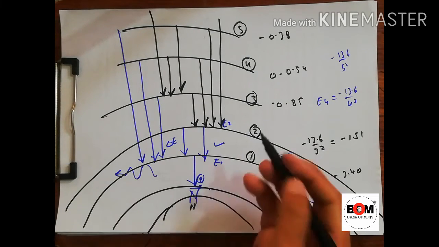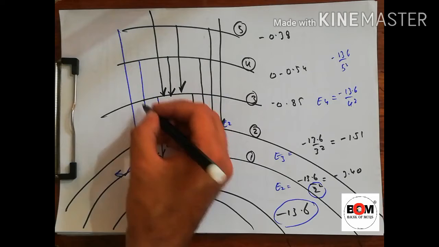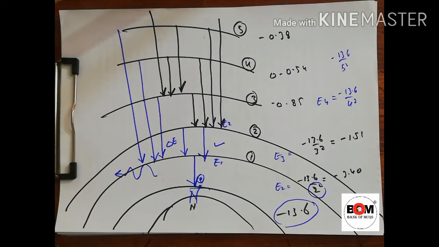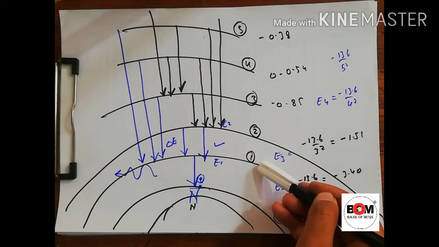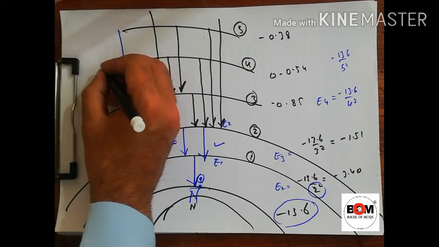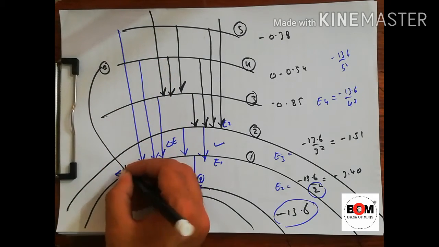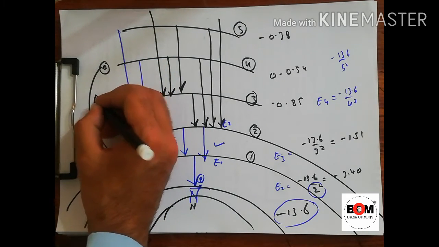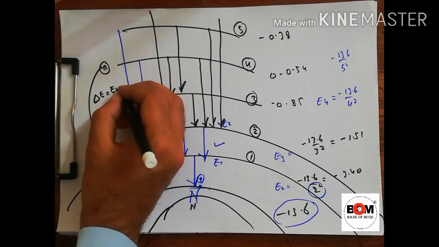It may also come from 3 to 1. That is possible. It doesn't matter, but the energy will change: E3 minus E1 in that case. If the electron falls from 4 to 1, that is, from E4 to E1, then delta E is equal to E4 minus E1.